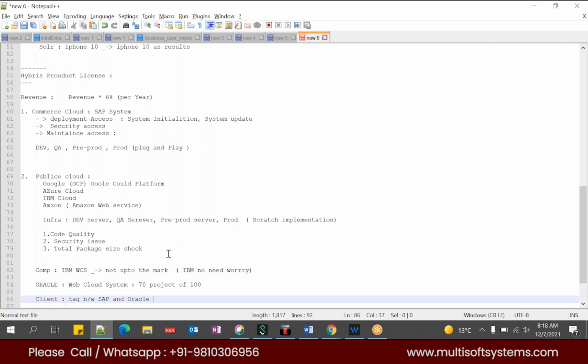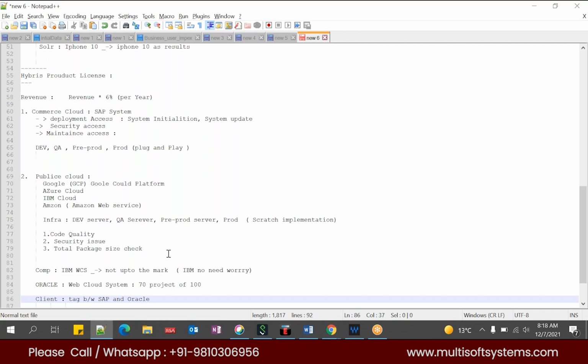Whoever comes out of Oracle, their learning curve as well as opportunities will be very limited. Whereas for SAP Hybris developers, even if there are no SAP Hybris projects in the market, they have good opportunities because they know Java as well as Spring, both very popular frameworks in the market. That is the difference.